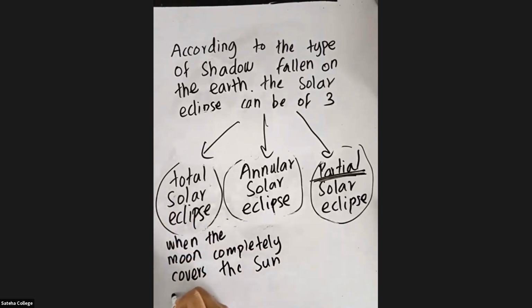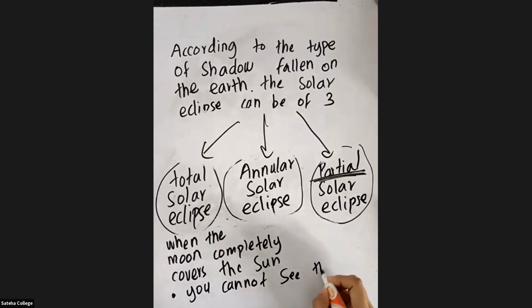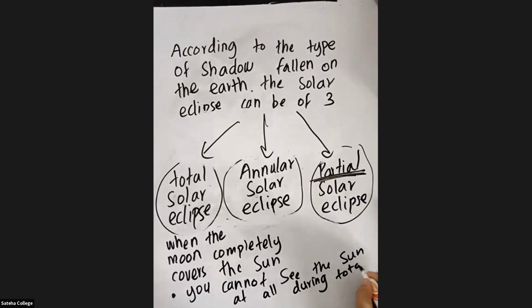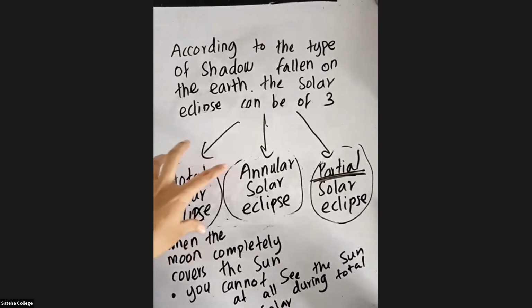So you can write it as a point. You cannot see the sun at all during a total solar eclipse. So that is all about total solar eclipse.